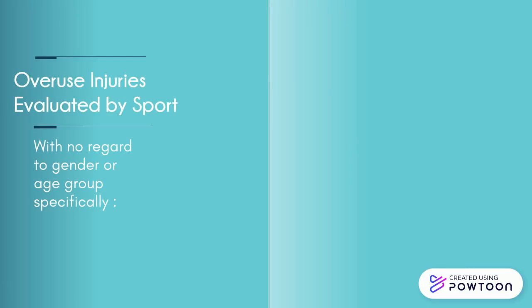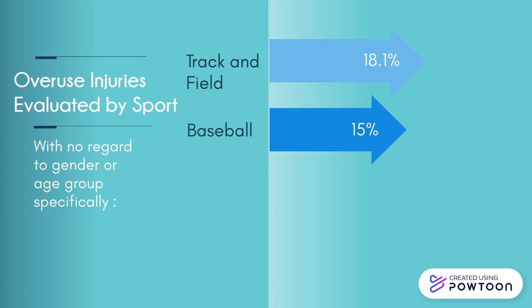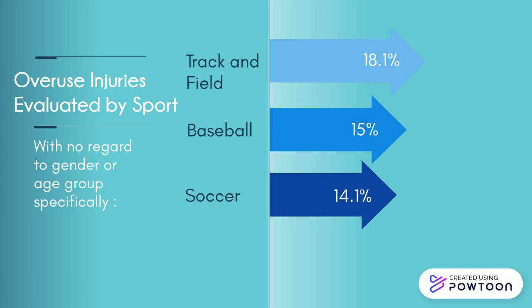Overuse injuries evaluated by sport with no regard to gender or age group specifically. We can see that track and field accounts for 18.1% of overuse injuries, baseball 15%, and soccer 14%.